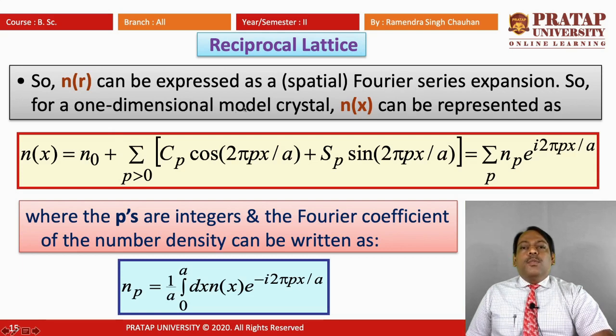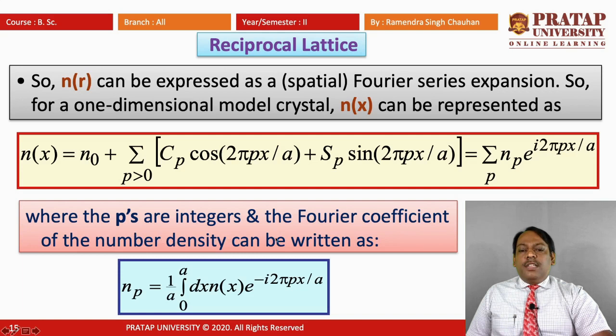For a 1D model crystal, n(x) equals n0 plus the summation over p greater than 0 of Cp cos(2 pi px/a) plus Sp sin(2 pi px/a), that is equal to the summation over p of np exp(i 2 pi px/a), where the p's are integers,